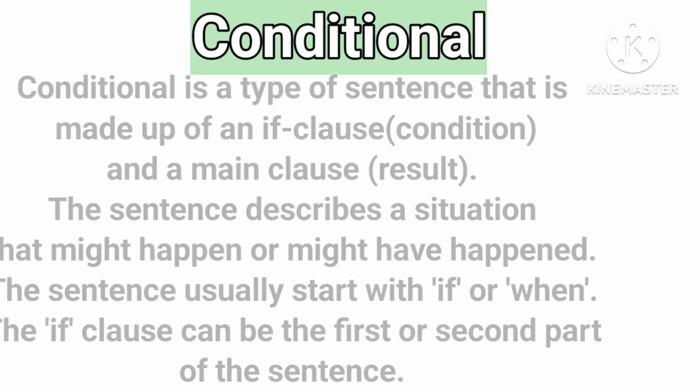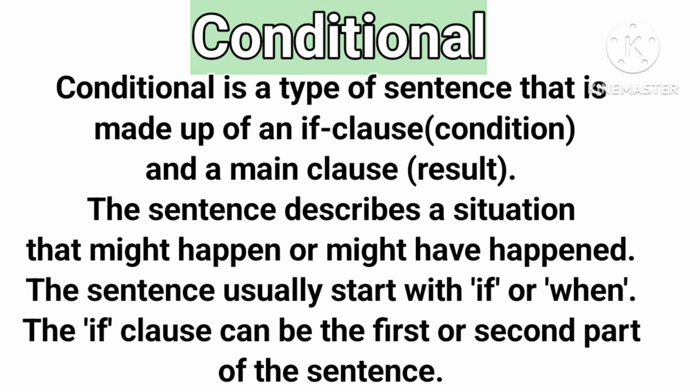Conditional. A conditional is a type of sentence that is made up of an if clause (condition) and a main clause (result). The sentence describes a situation that might happen or might have happened. The sentence usually starts with if or when. The if clause can be the first or second part of the sentence.